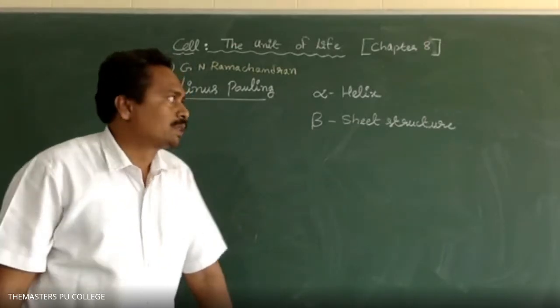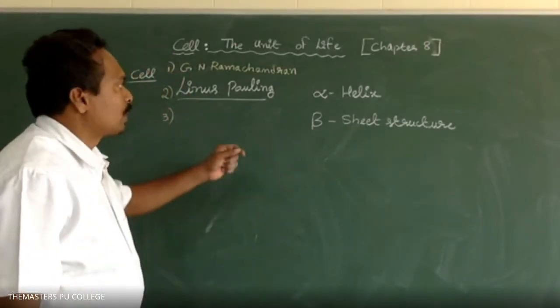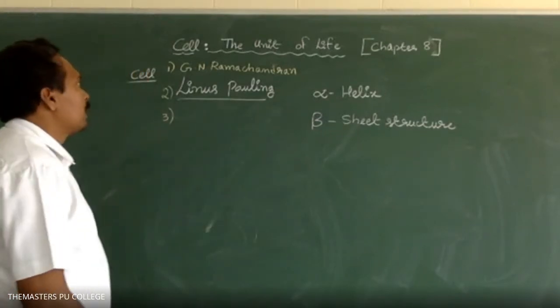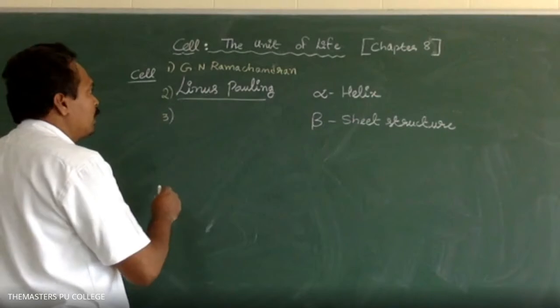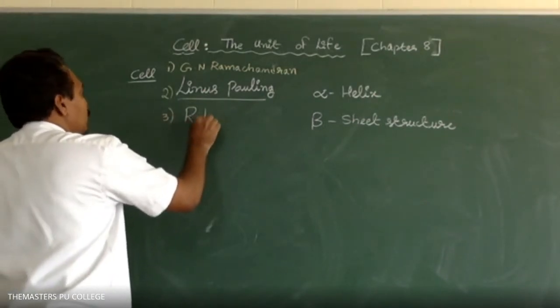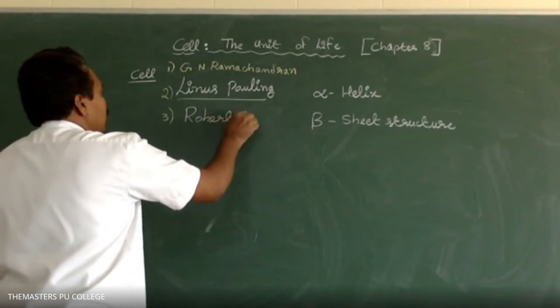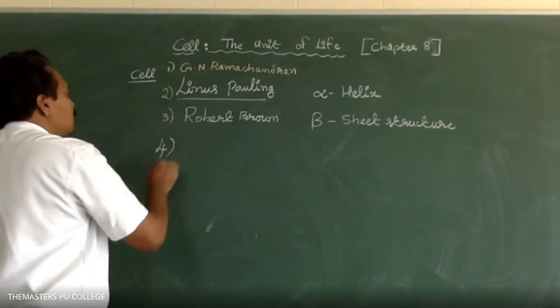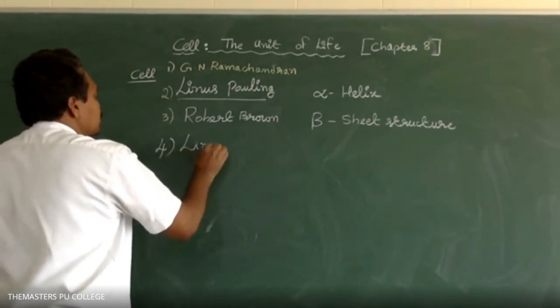Which of the following proposed the alpha helix and beta sheet structure models? Option 1 G.N. Ramachandran, option 2 Linus Pauling, option 3 Robert Brown, option 4 Linnaeus. Option 2, Linus Pauling, sir.